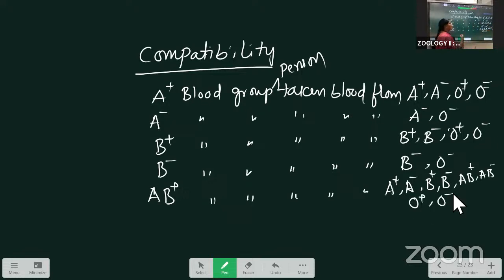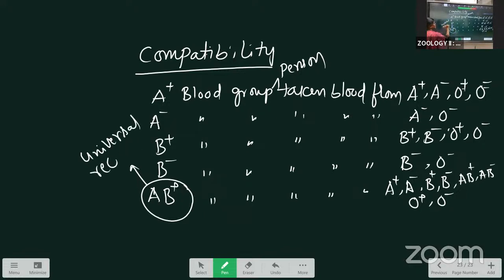Means from all the groups they can take. That's why this is called a universal recipient. Universal recipient means from all the groups they can take the blood.